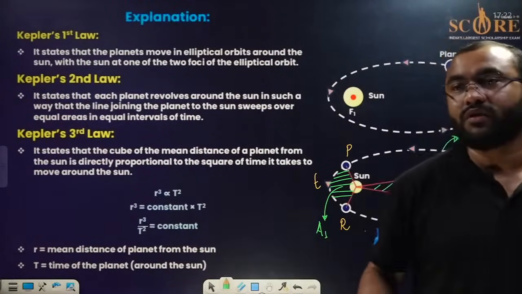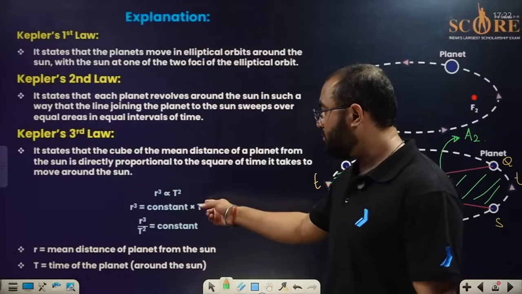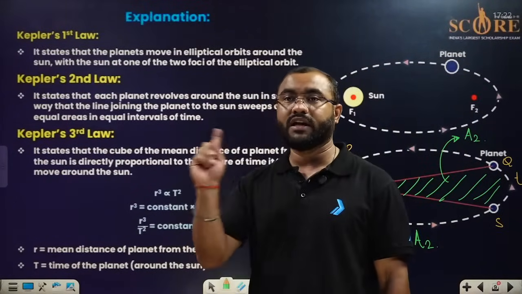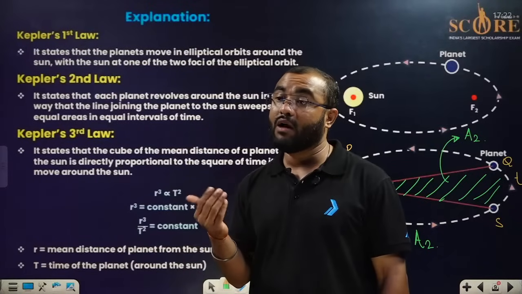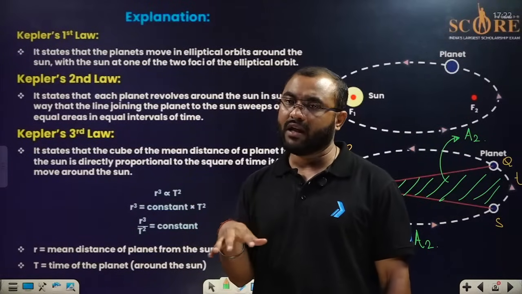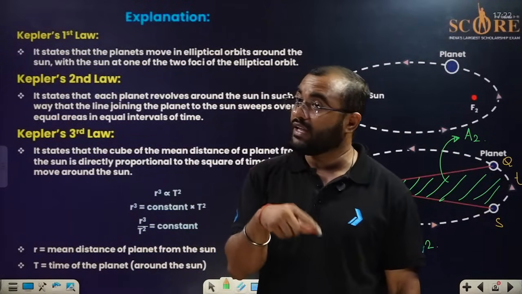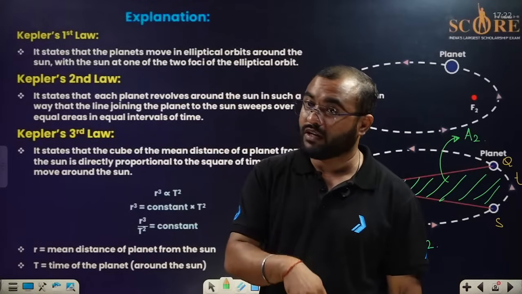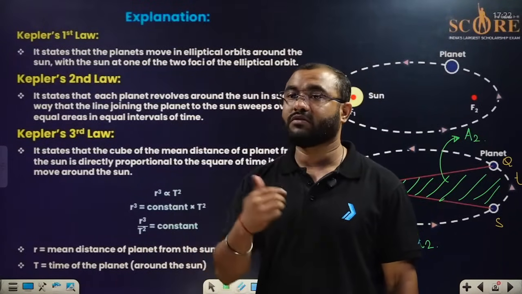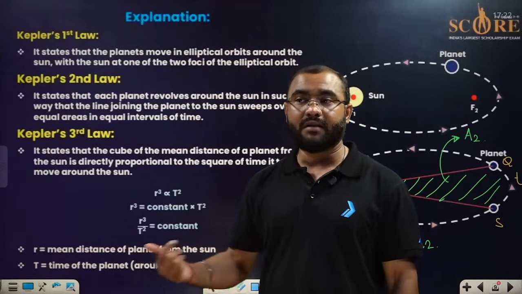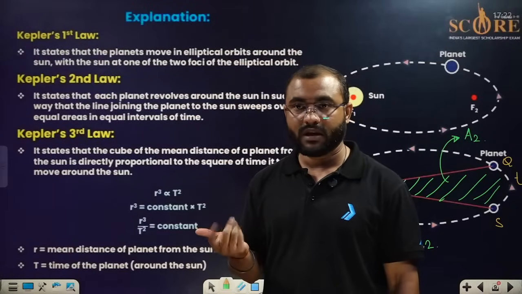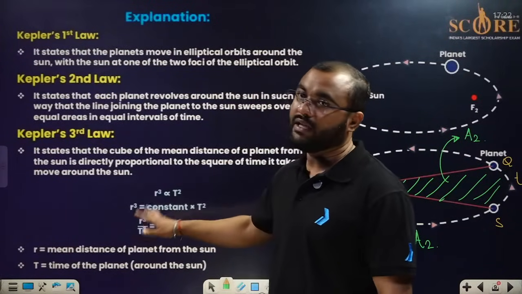Now the third one, which is actual mathematics, because it is related to the time period. For 1 year, how many days are there? For Earth, it is 365 days. But we cannot say it for Mars. We cannot say it for Venus. We cannot say it for Mercury. Because different planets have different time intervals for one complete year. Getting my point? So that is given by Kepler's third law.